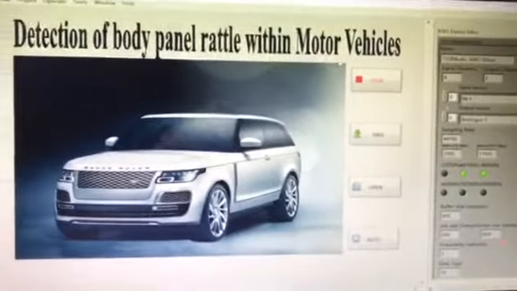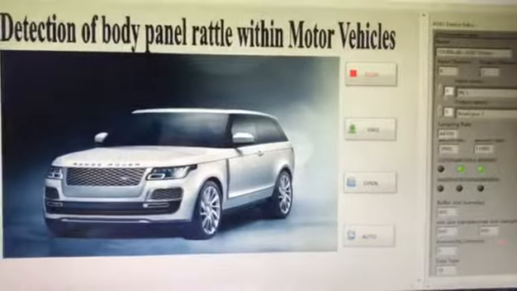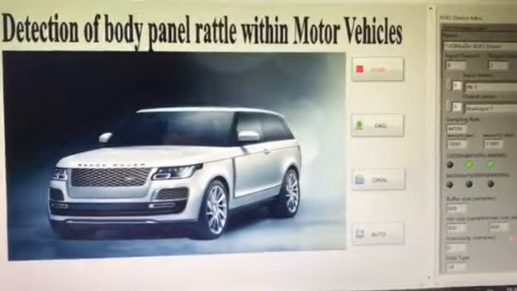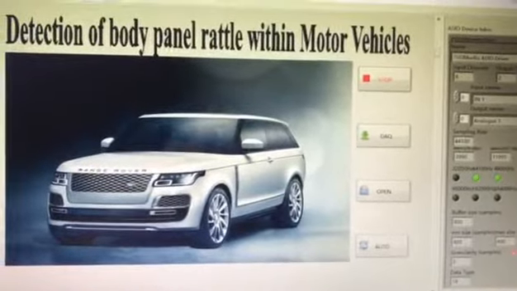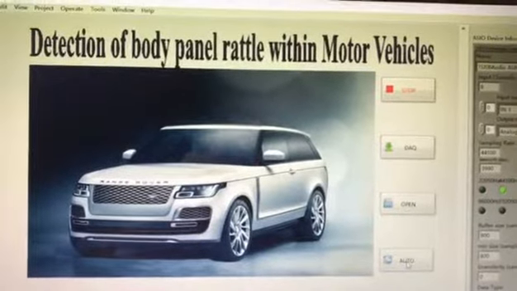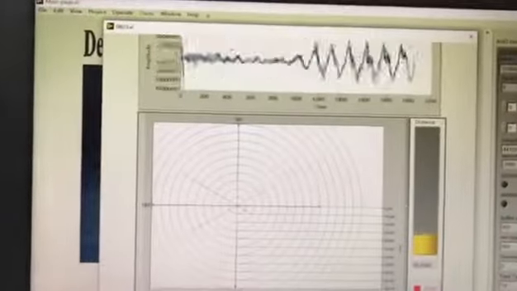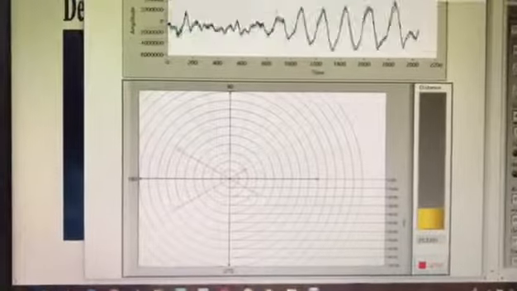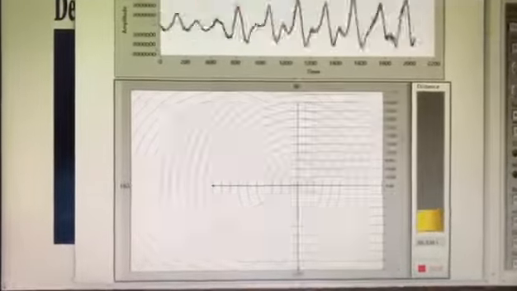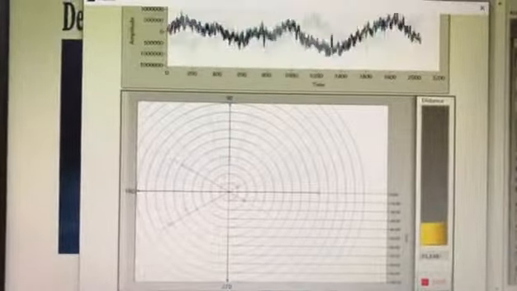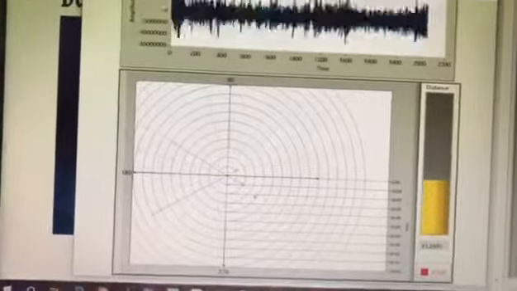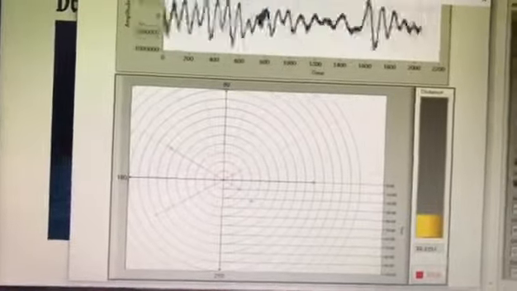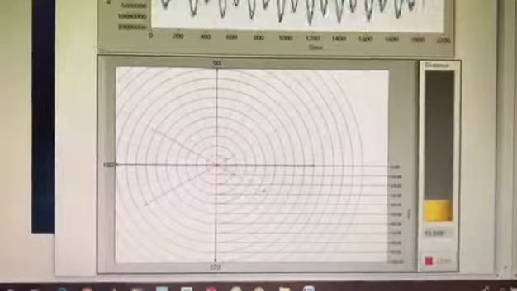Now we have run this VI. On the right hand is the information about the microphone array board. Now we can choose the auto module. You can see at the top of the window is the input signal waveform, and the red line indicates the angle area of the noise. The yellow part indicates the